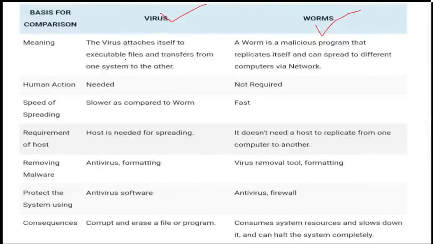When we talk about worms, it is a malicious program that replicates itself and can spread to a number of computers via a network. Human action is not needed. It's very fast compared to a virus. It doesn't need a host. A virus removal tool is required; antivirus and firewall can work. The consequences are consuming system resources, and it slows down the system, or even halts a system completely, at a stretch.